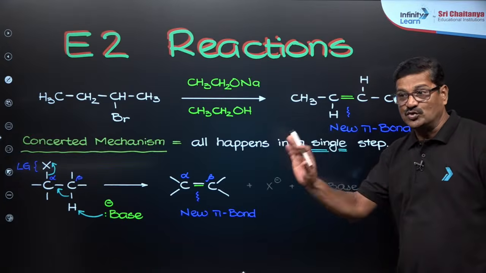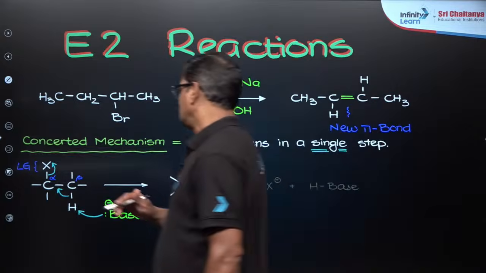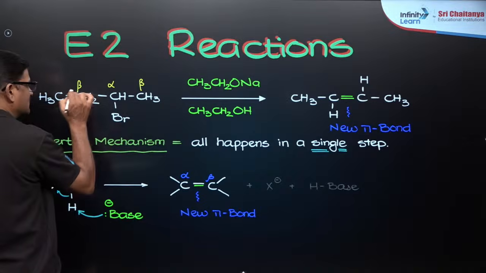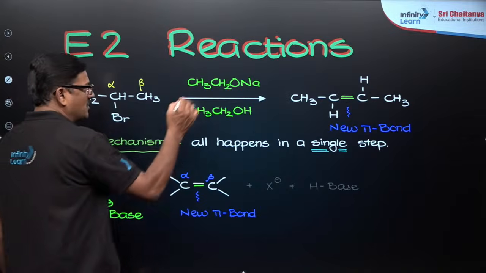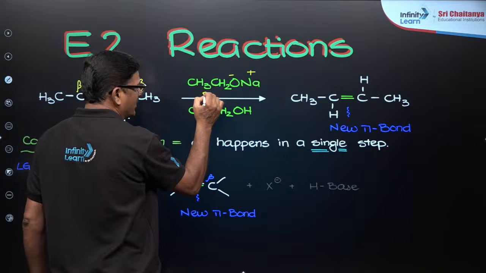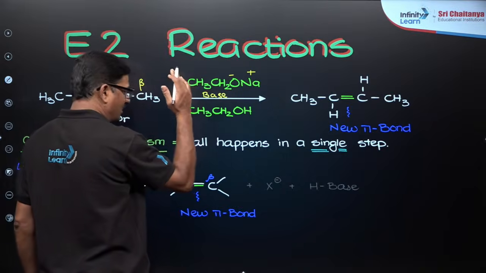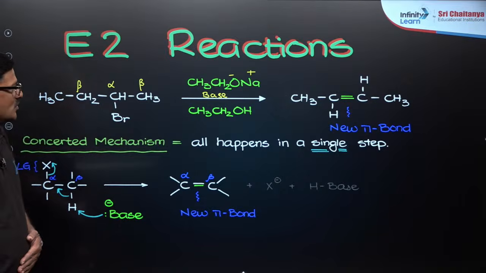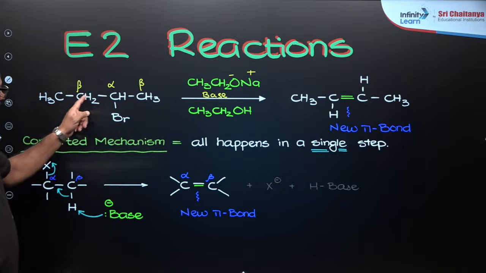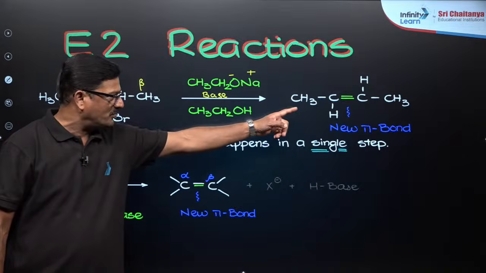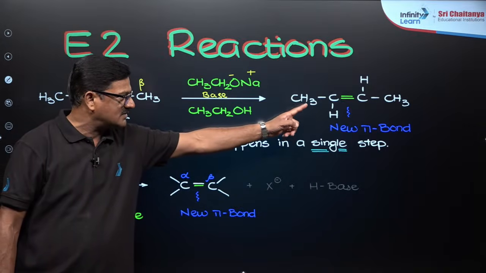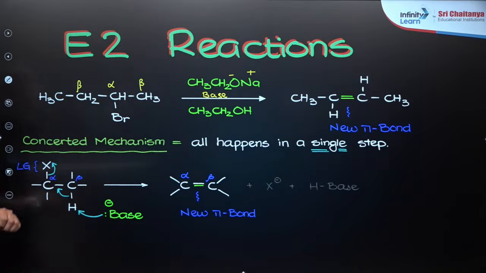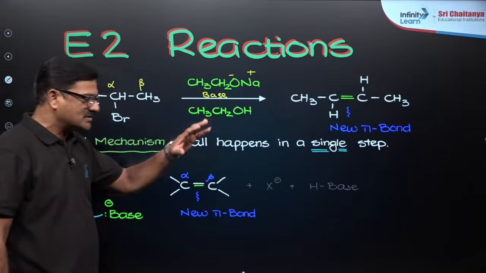It is an E2 reaction. You can see this is the alpha carbon atom and this is a beta carbon atom and this is another beta carbon atom. If you use a base here, a base can be a traditional base or any alkoxide base. So if it is eliminated between these two, a new pi bond is established, and it is the more substituted alkene and it is the major product. So it is a concerted mechanism, it all happens in a single step.